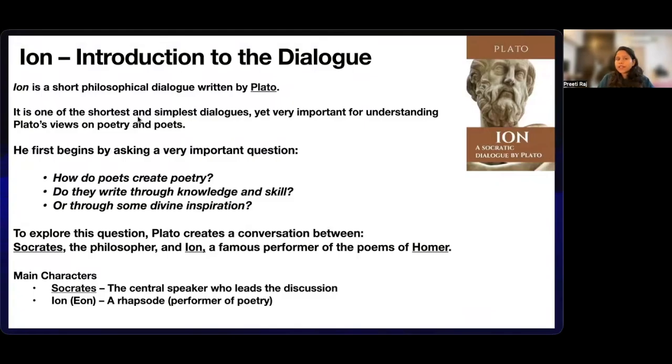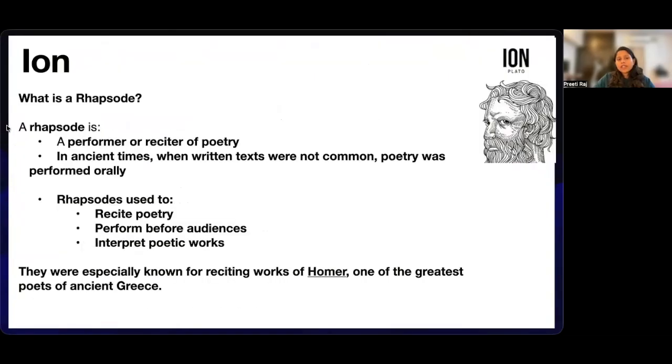To explore this question, Plato creates a conversation between Socrates and Ion. Socrates is the philosopher, and Ion is a famous performer of the poems of Homer. So there are two main characters, Socrates, and the other one is Ion, who is a rhapsode. Now, what is a rhapsode? A rhapsode is a performer or a reciter of poetry.